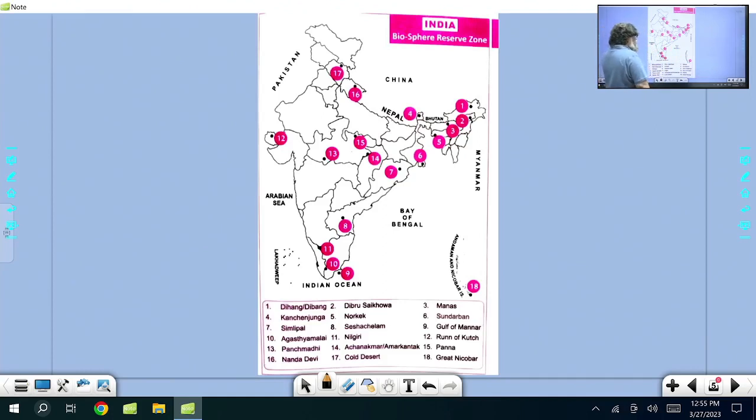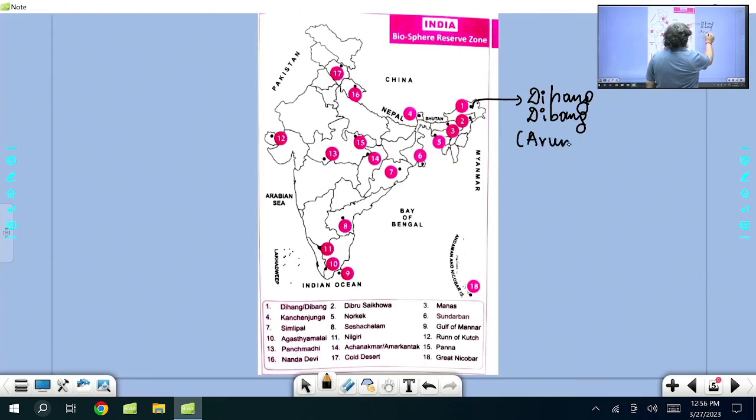I'll just mark here. This first one is Dihang Dibang, Arunachal Pradesh. It is linked with Dihang Valley, Dibang Valley, that is the Brahmaputra river, and that is a part of Arunachal Pradesh. Now what do you need to do here? Suppose UPSC wants to ask a question on Dihang Dibang. So you have to know about Dihang Dibang. Now this has not been added in MAB.